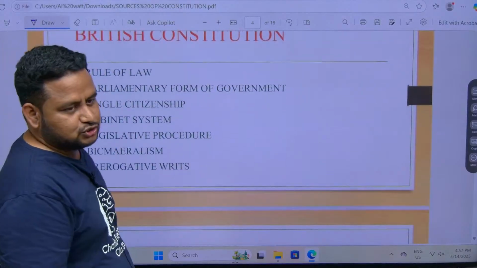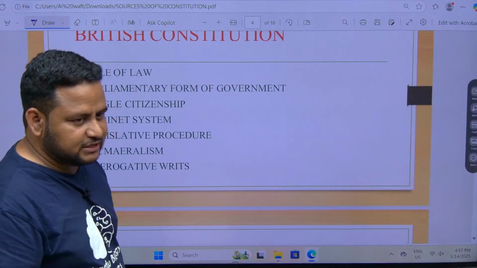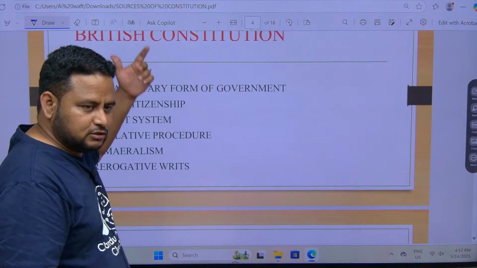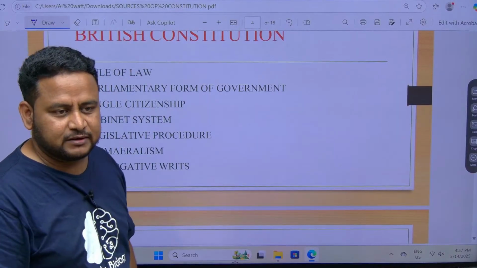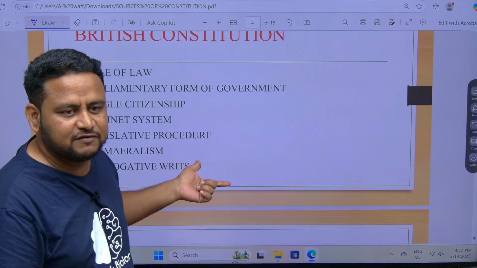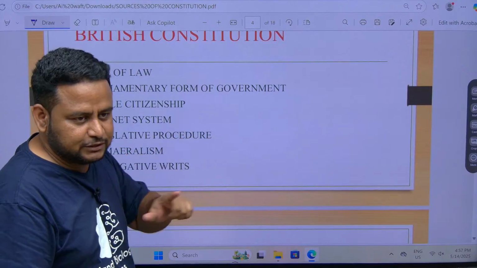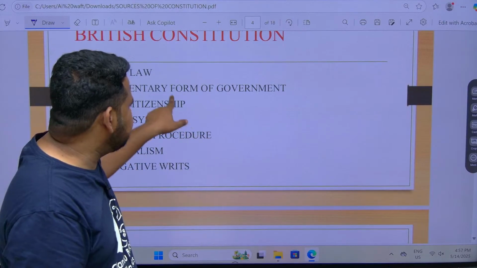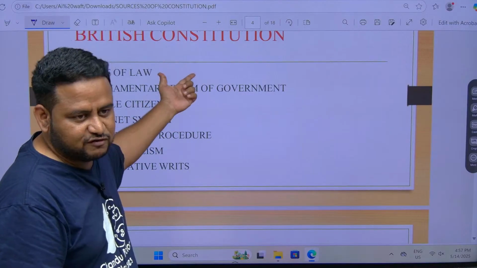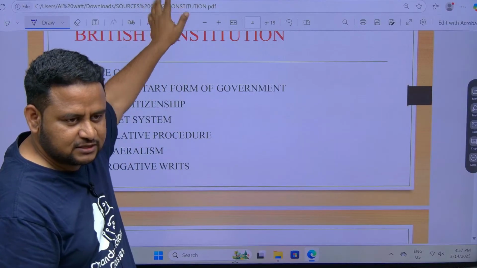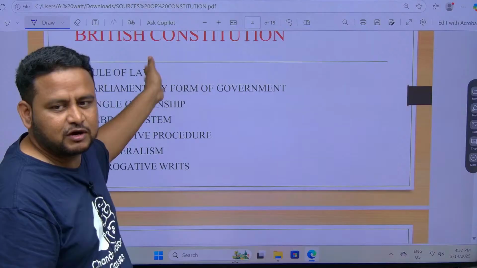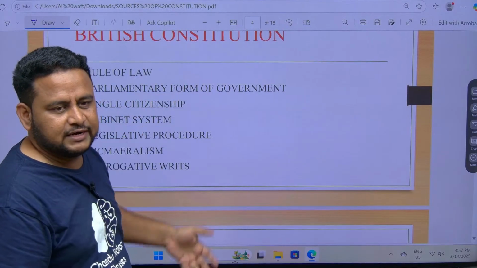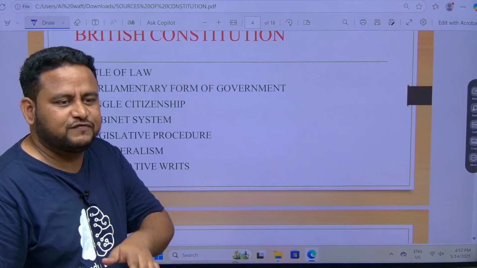This is about the US Constitution. Next, the British Constitution. The US Constitution is a presidential form of government, while the British Constitution is a parliamentary form of government. They have a prime minister, but does the US have a prime minister? No. Here we have a prime minister. That form is also there for us, but we follow the British form more because we were already ruled by them, so it is automatic that we follow more features from them.